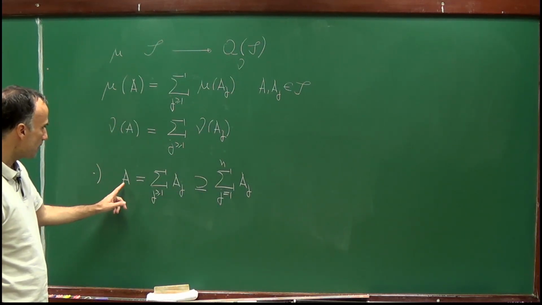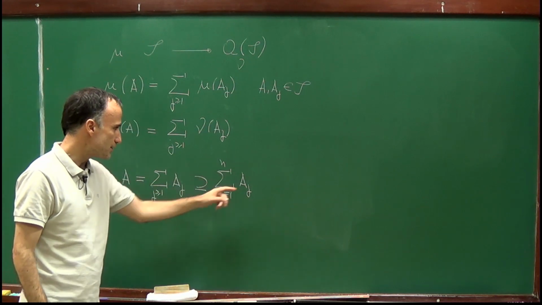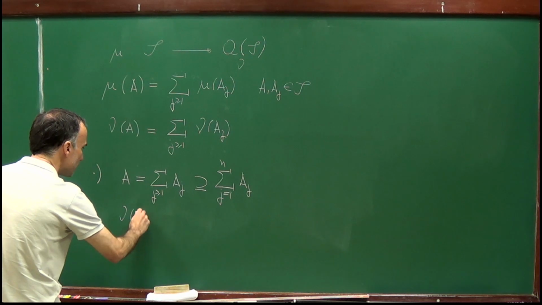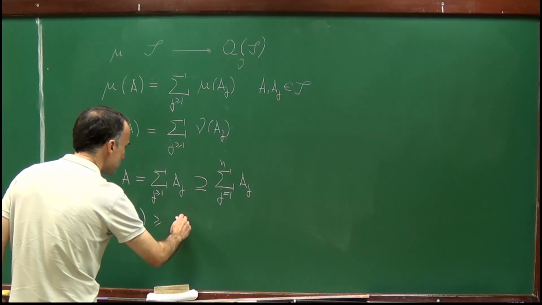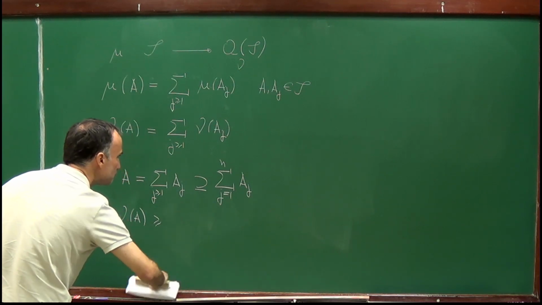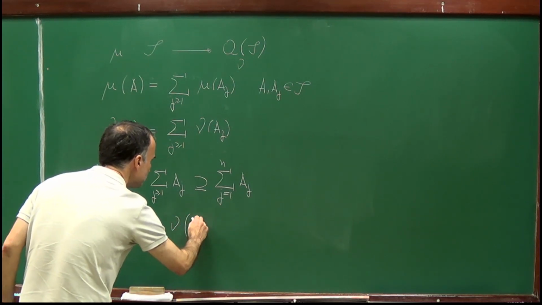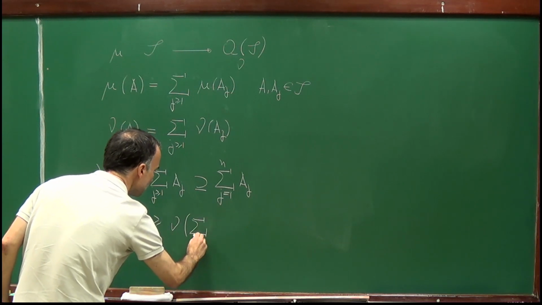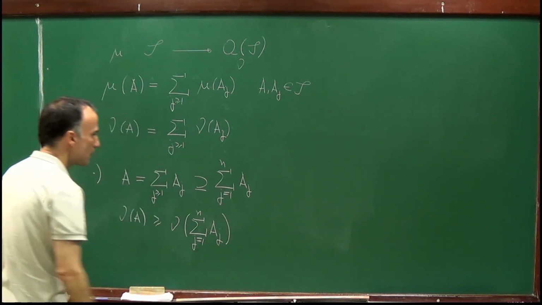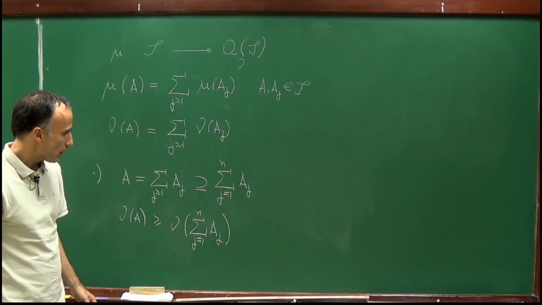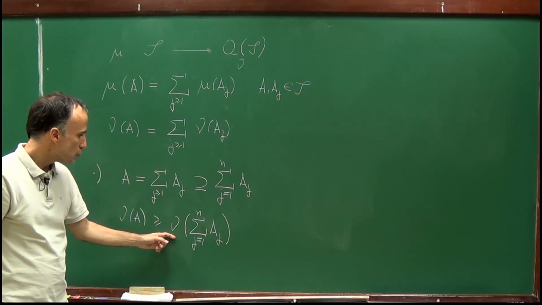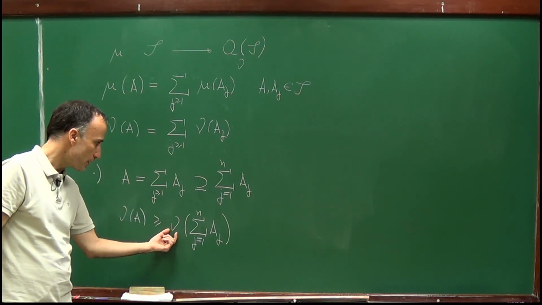So you have that A contains this set, therefore by monotonicity of the measure we have that nu of A is greater or equal than nu of the union, and now we will use that nu is additive, which we have already seen.